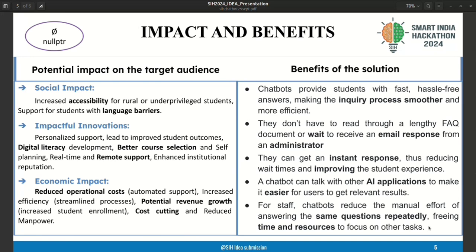Impacts and benefits. Potential impacts on the targeted audience, like social impact, which is a main impact, where we not only break the language barrier using the chatbot, but also, if a student doesn't have any guidance or circle with educated people, they can use this chatbot as a guide for their higher education.